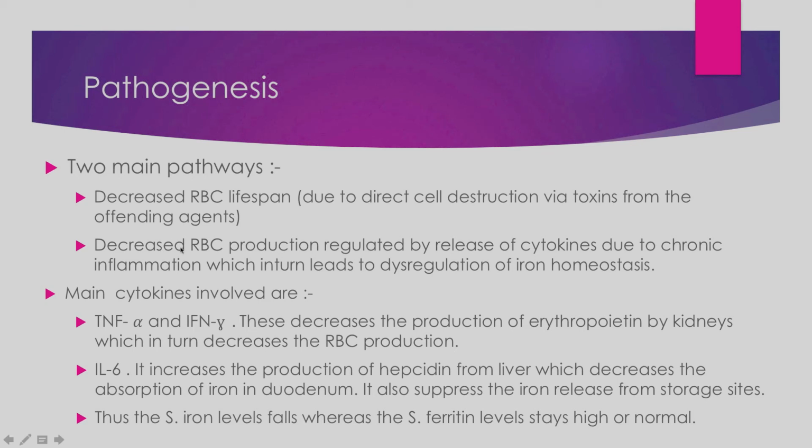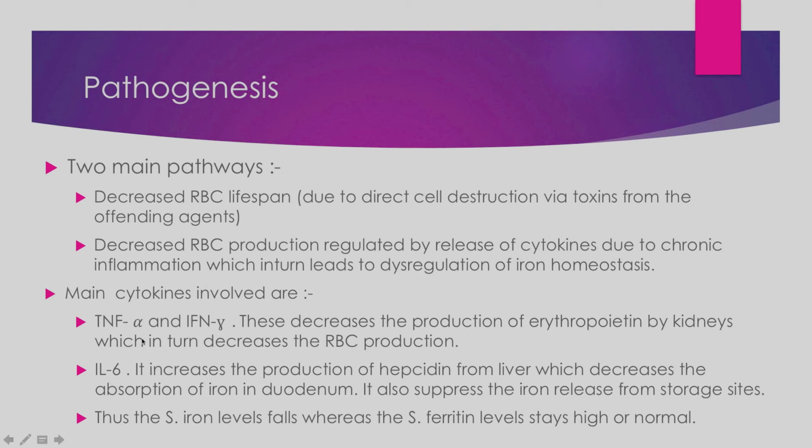Second is decreased RBC production. The RBC production is also decreased by the presence of inflammation in the body, because inflammation leads to the release of cytokines, and these cytokines in turn dysregulate the iron homeostasis in the body. That means the iron metabolism is dysregulated by the release of cytokines. How?